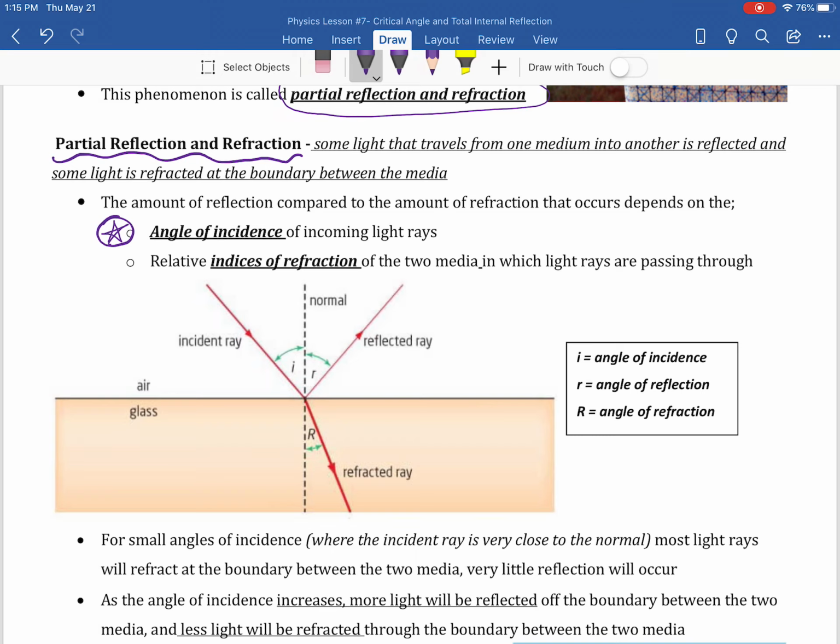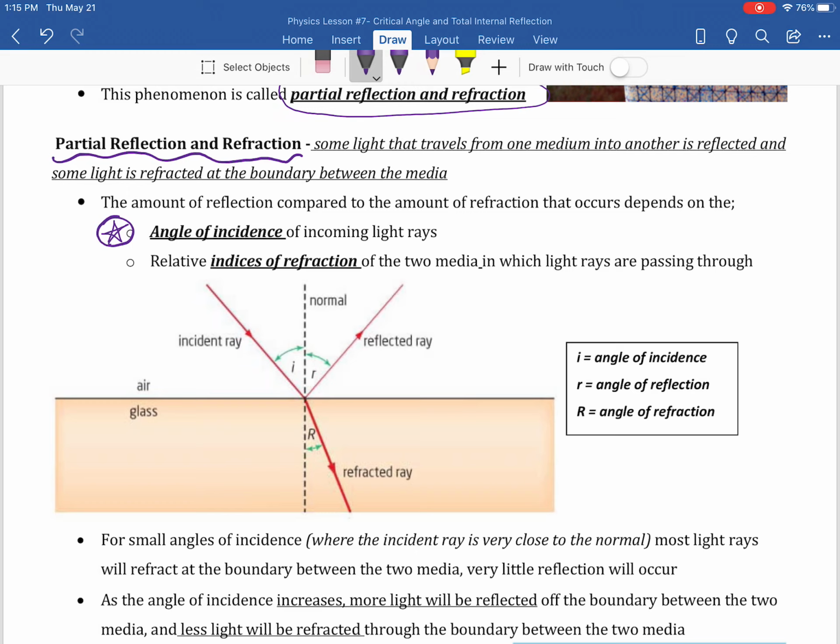That would be something like high noon, when the sun is really high up in the sky, versus when the sun is setting or rising, when it's really low in the sky, and the angle of incidence would be very big.